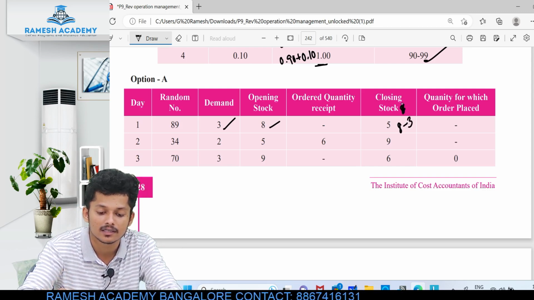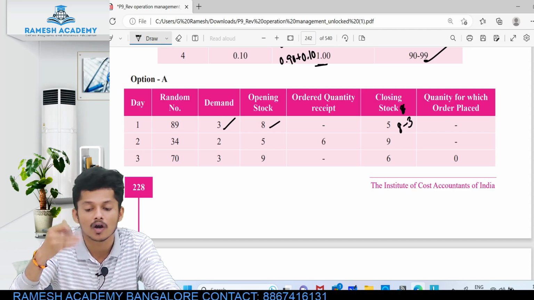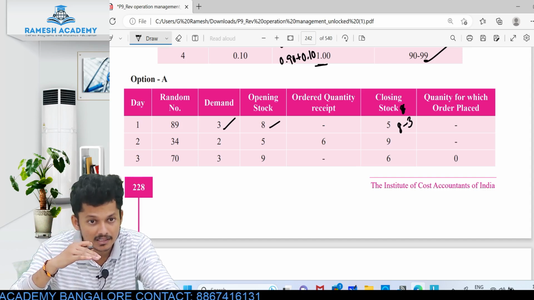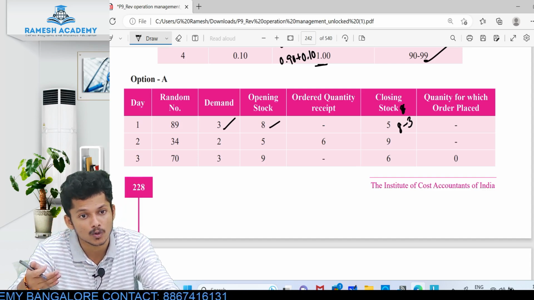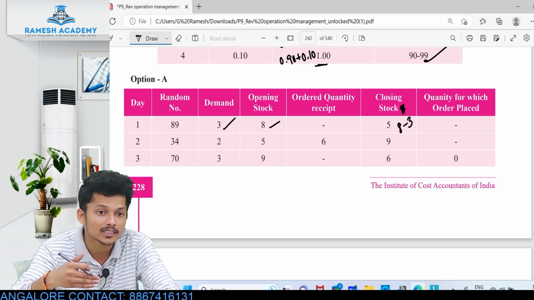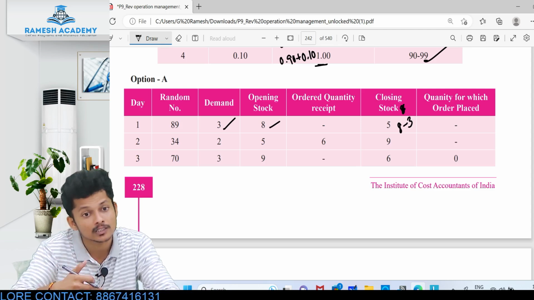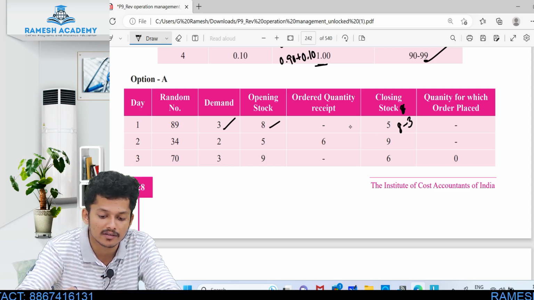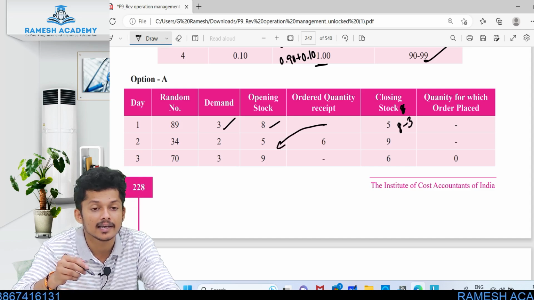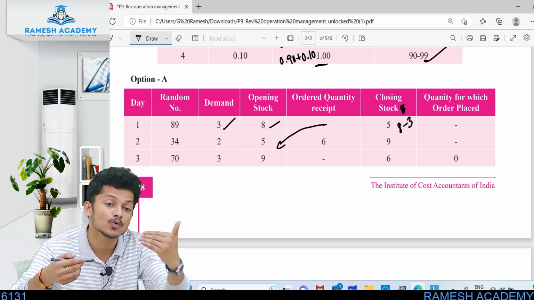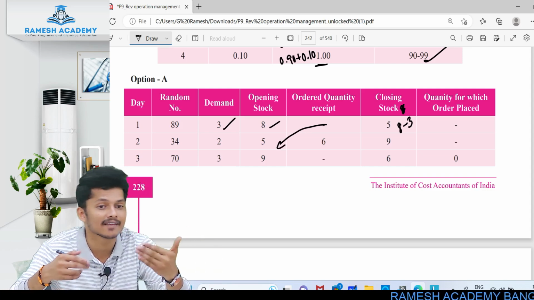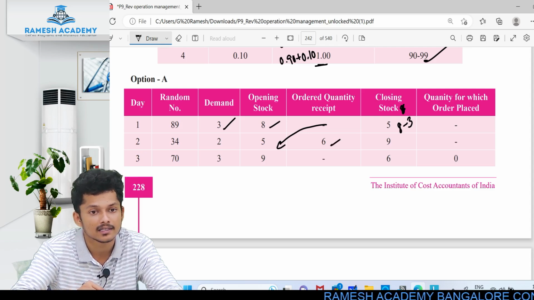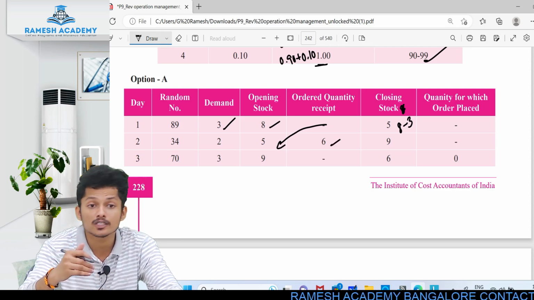Yes. Next, quantity ordered: do we place any order? No, we have not placed any order. Next, the last day's closing stock will be today's opening stock. Correct? Today's closing stock will be tomorrow's opening stock. So take 5 here. In the question they said 2 days ago you ordered 6 books and they arrive the next day, that means the second day here, so 6 are received. Now, opening stock is 5.